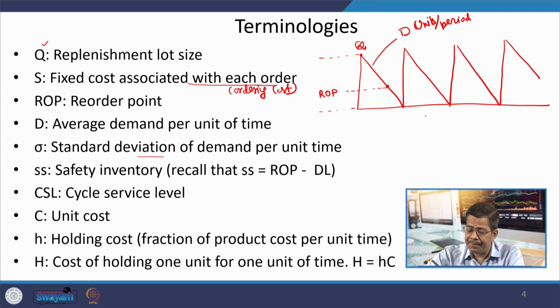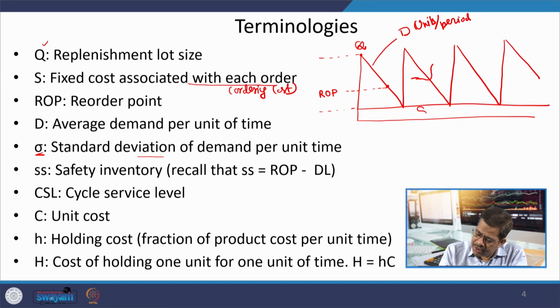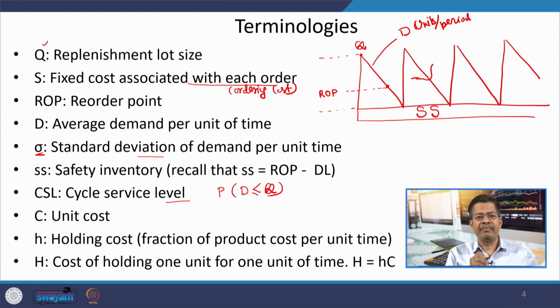The consumption line which I am representing as a straight line is actually not a straight line, it has a normal distribution, and the normal distribution has a standard deviation of sigma. This is the safety stock, and then the cycle service level. That cycle service level, we all know, is the probability that demand is less than or equal to Q. This is the unit material cost.